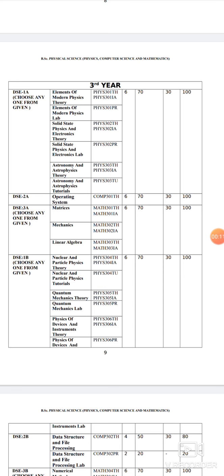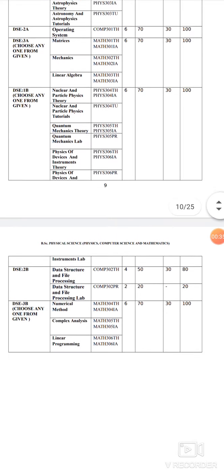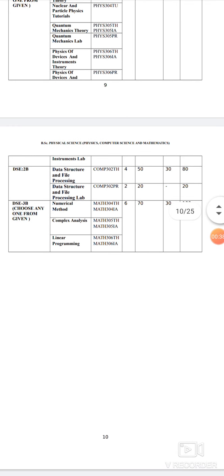Computer Science and Mathematics. Today we will know about the subjects which you are going to study from the computer science side. So the first subject, DSC 2A, is Operating System, which is a theory based subject and it is without practical. The second subject, DSC 2B, is Data Structure and File Processing, and it is a practical based subject.